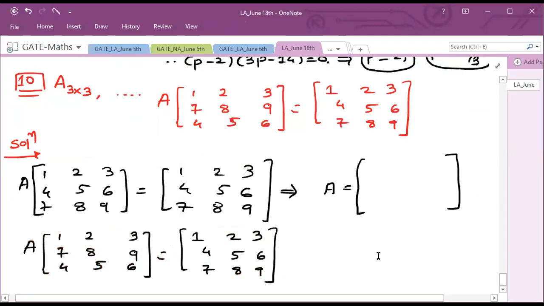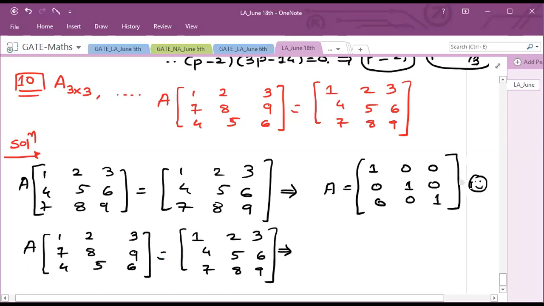Yes, I. Very good. So your A should be I, the identity matrix. I means 1 0 0, 0 1 0, 0 0 1.